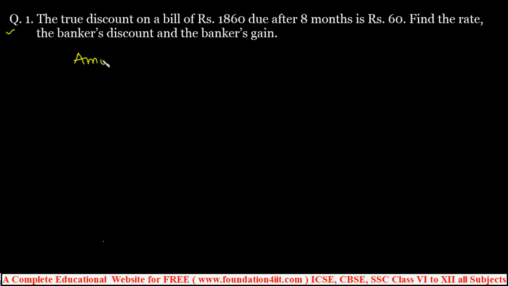In this problem, the amount is given. So amount is rupees 1860, and true discount is rupees 60. These two are given. Using this we can write the present worth. Present worth is amount minus true discount. We discussed this in previous topics.